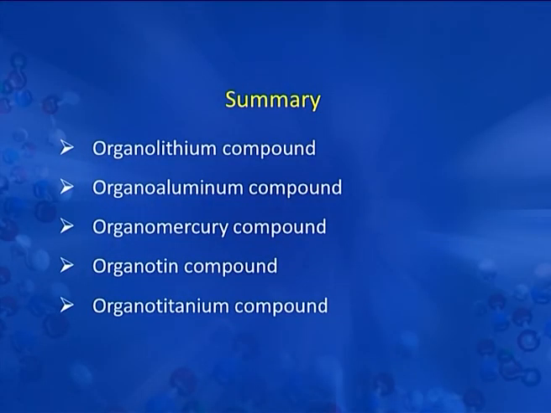So, in this lecture we have seen the organometallic compounds of lithium, aluminum, mercury, tin as well as titanium. Earlier we have seen the carbonyl compounds and the introduction and properties as well as the 18 electron rule of organometallic compounds. With this we complete the unit of organometallic chemistry.